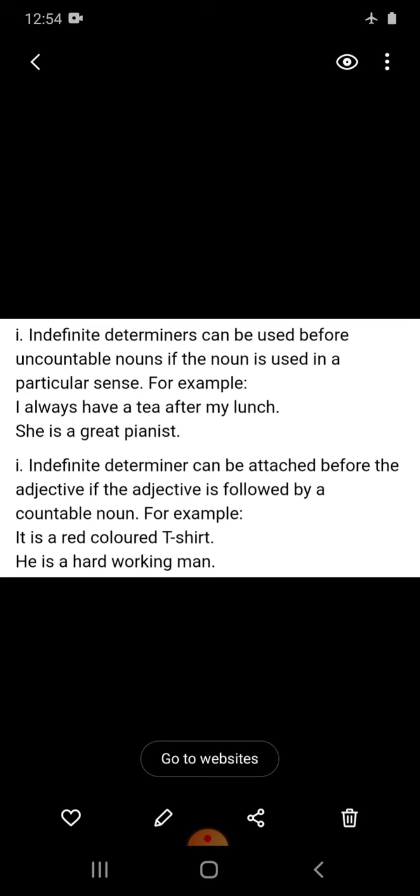Indefinite articles are also used before adjectives if they are followed by a countable noun. Like, it is a red colored t-shirt. Red colored is an adjective and t-shirt is a countable noun.